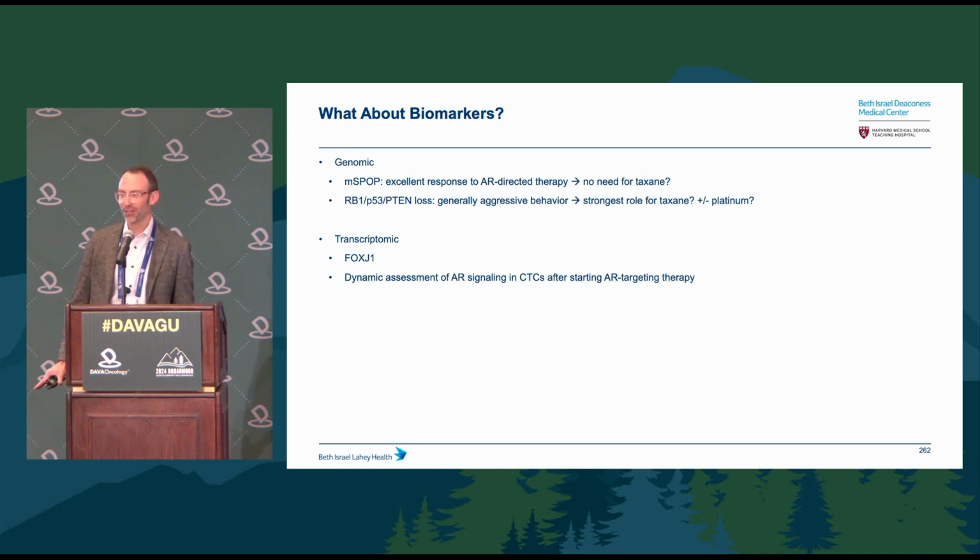something that was really surprising to me when I saw it on a poster, and I said, wait, these data have to be backwards. AR signaling going up after starting AR targeting therapy seems to actually predict for worse outcomes. We would have thought, hey, these are the most AR-driven patients, but it's actually that dynamic biomarker, that sort of response to initial AR targeting therapy. And if AR goes up in response to that, maybe those are the bad actors.